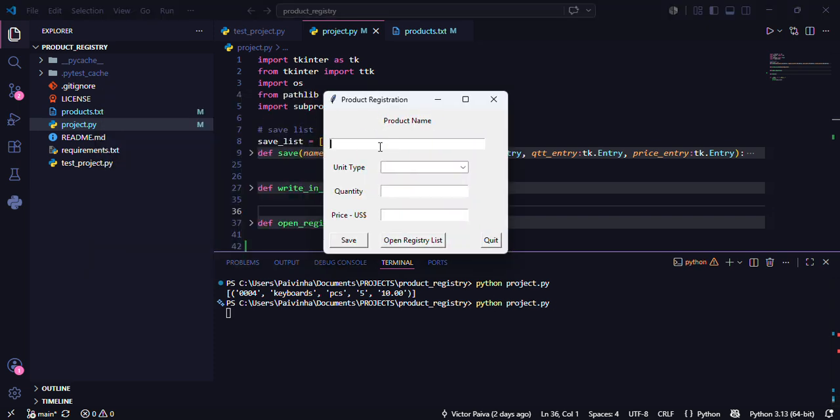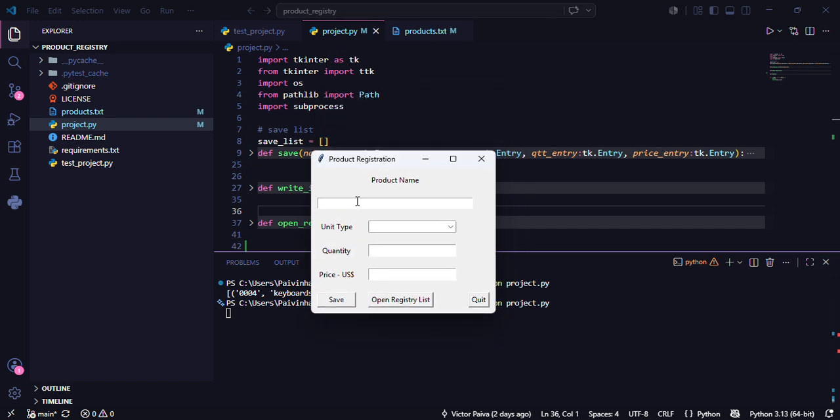Here's the window, and for example, I will put a pencil, box, 2 boxes, quantity of 2 boxes at the price $45. I can save with this button.